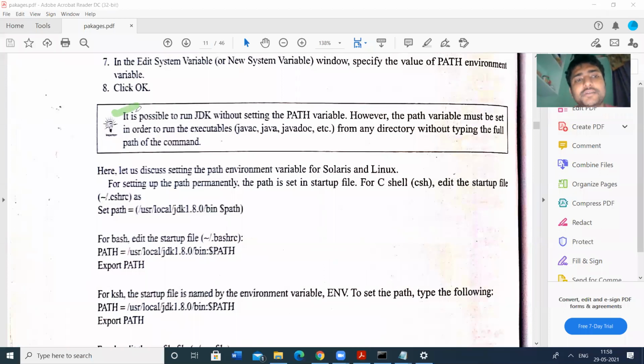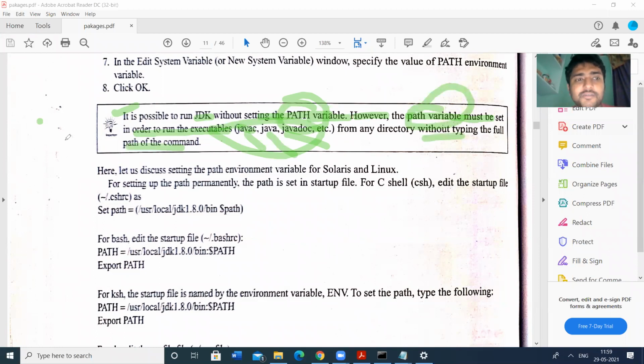Check this point here. It is possible to run the JDK without setting the path variables. However, the path variable must be set in order to run the executable files. So if you want to use javac, that means compilation, java, running of the Java program, or javadoc, creation of documentation for Java, then we need to give the path variable so it works from any directory without typing the full path.